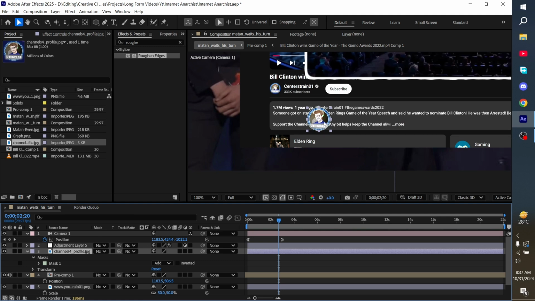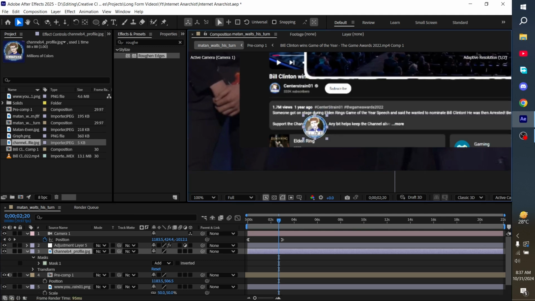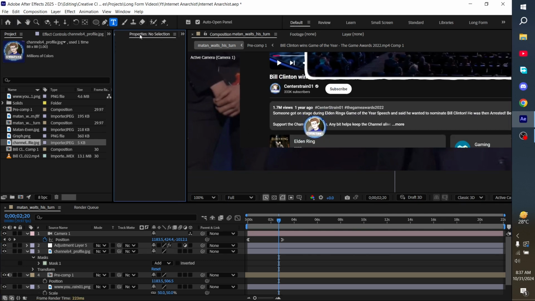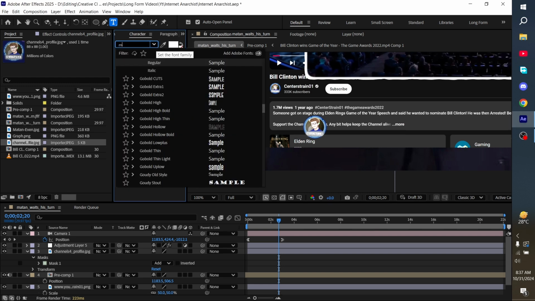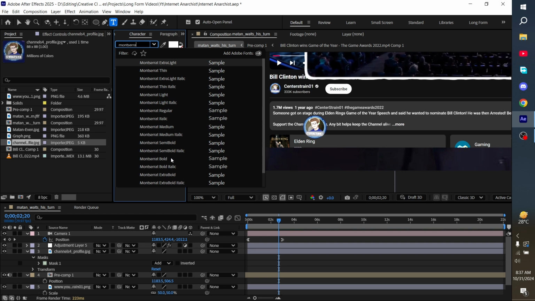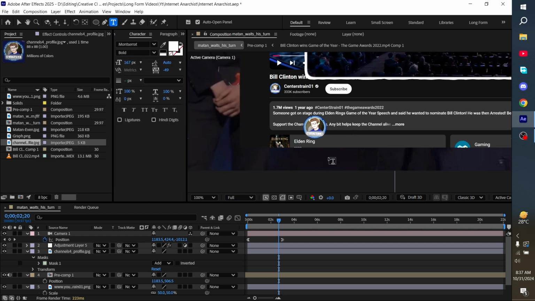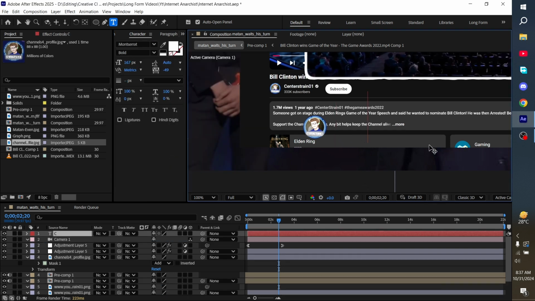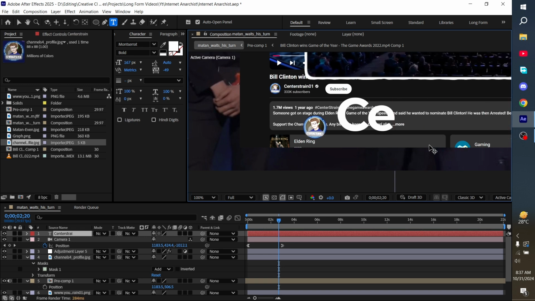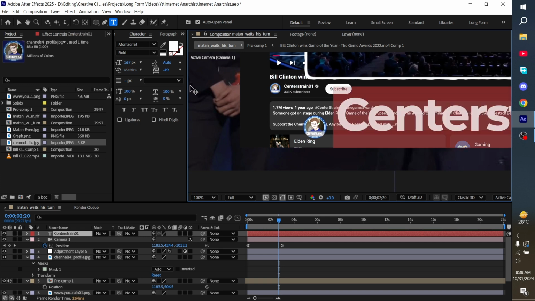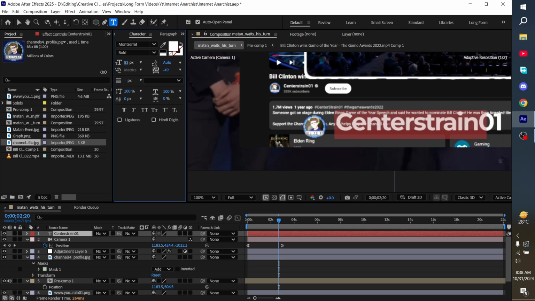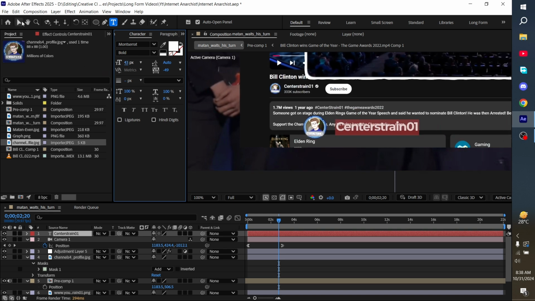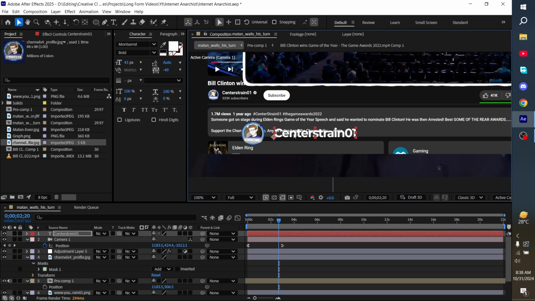So next thing we're going to do is move it here, move the channel icon, and now make a text layer and character, and make the text layer font set bold works fine, and make it center strain 01. Like this, imitate all the text layers and subscribe and the like button here. Let me do that real quick.